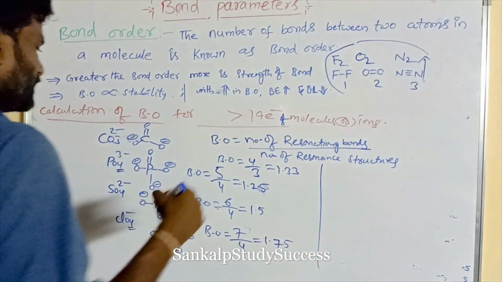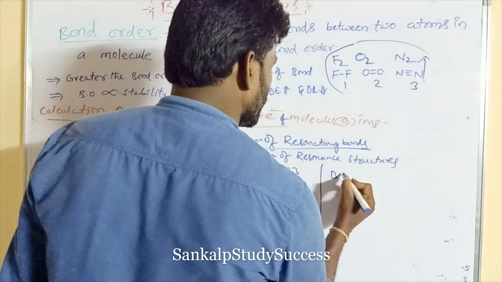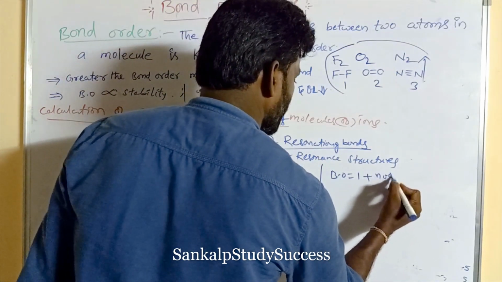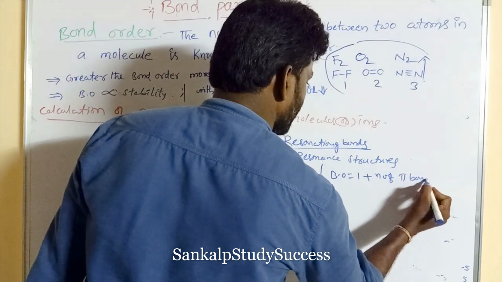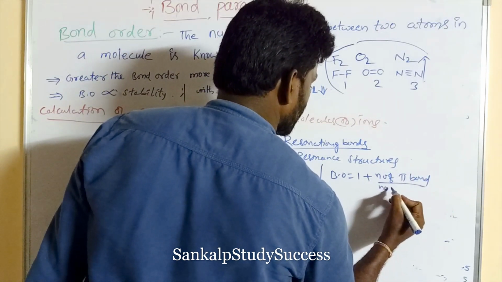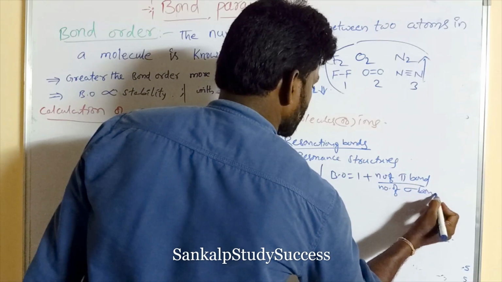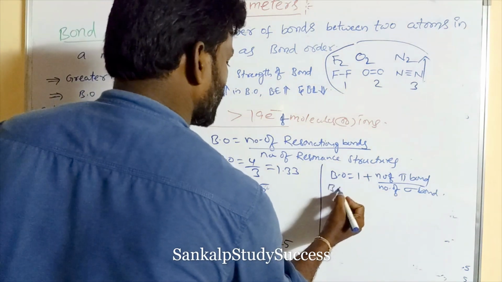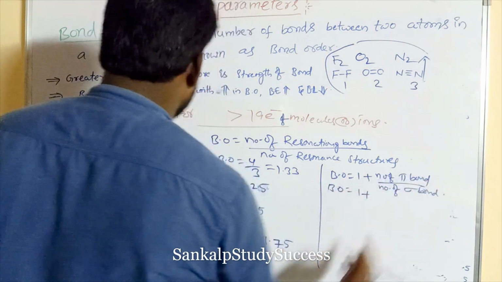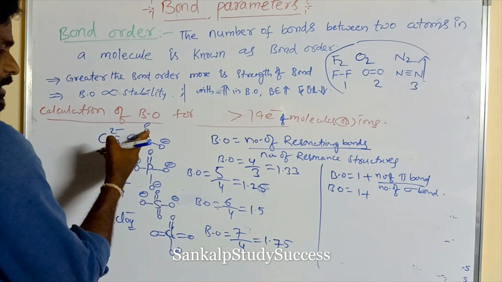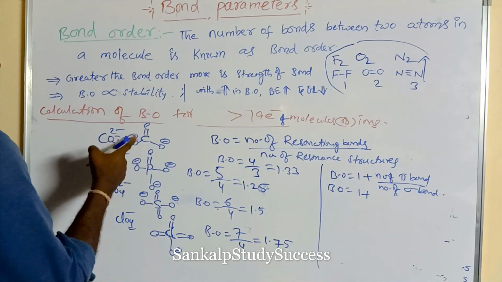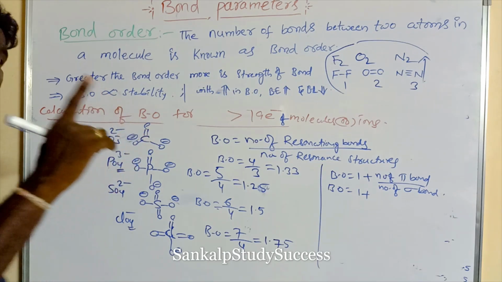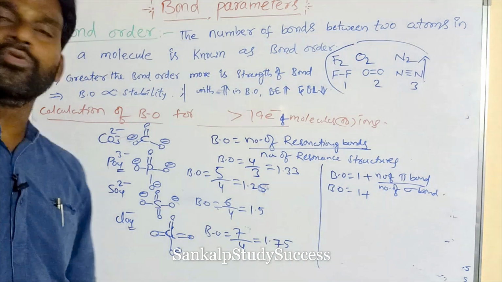Another method is there. Bond order is equal to 1 plus number of pi bonds by number of sigma bonds. For example, carbonate, what is its bond order? 1 plus number of pi bonds. It is containing how many pi bonds? 1 pi bond. So this is the sigma bond, this is the sigma bond, this is the sigma bond. A double bond contains 1 pi bond, a triple bond contains 2 pi bonds.